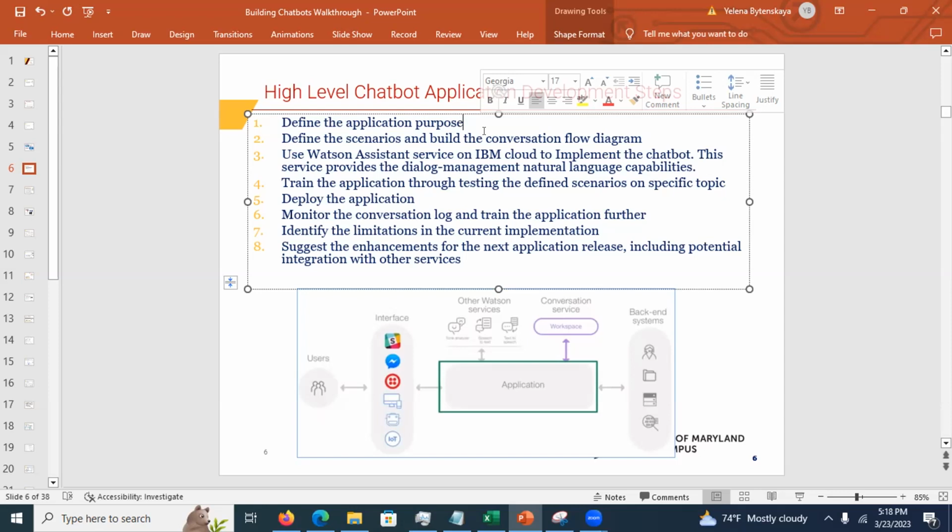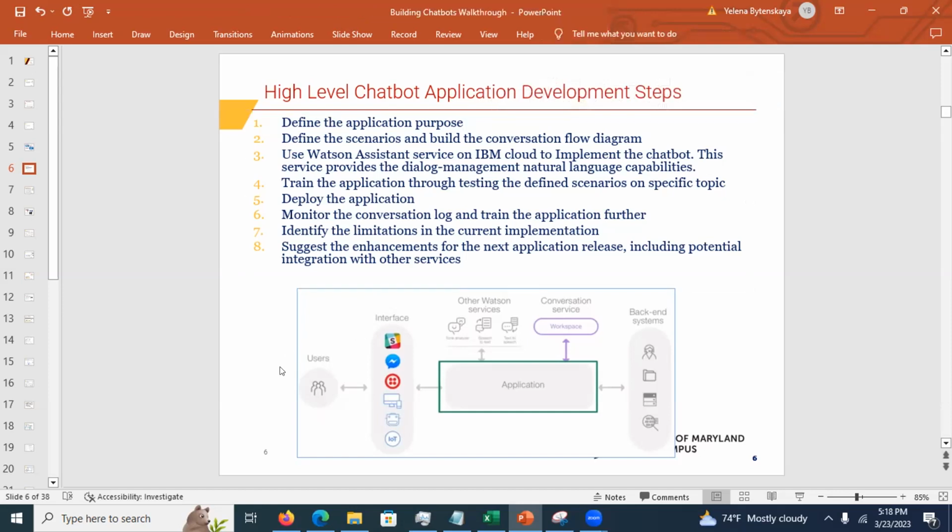Excuse me, Elena, can you speak more into the microphone? You're fading in and out a little bit. Trying. Okay. That's good.